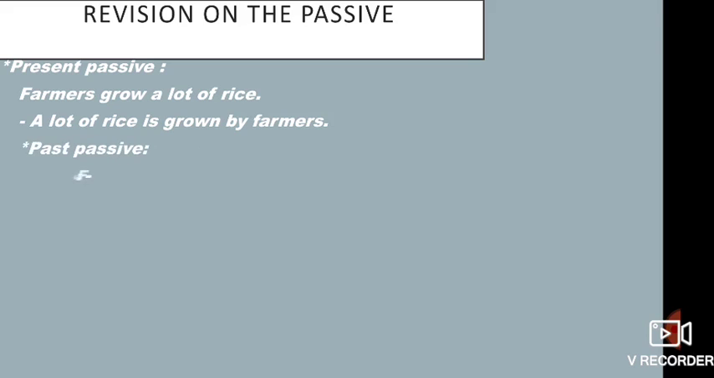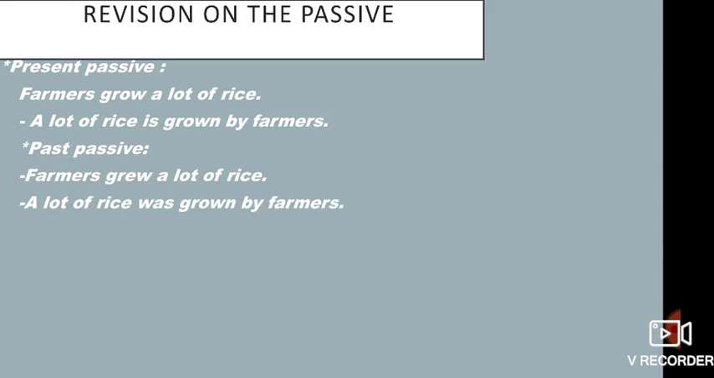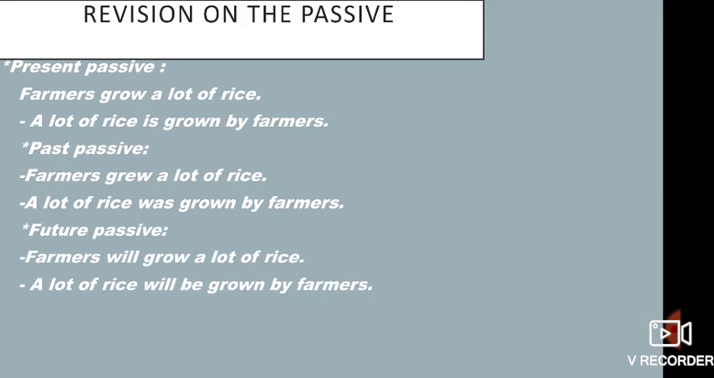The past passive. The same sentence in many tenses. Farmers grew a lot of rice. In the passive, a lot of rice was grown by farmers. Future passive. Farmers will grow a lot of rice. A lot of rice will be grown by farmers.